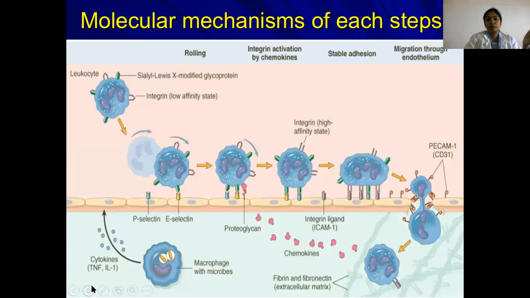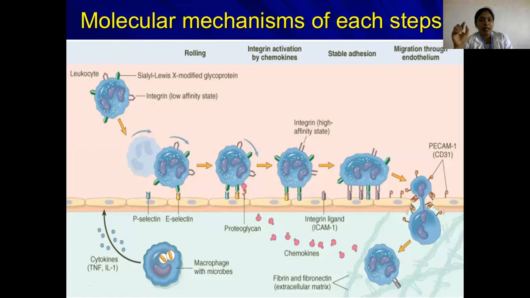Okay. So, as I told you earlier, this is the leukocyte. The leukocyte has certain adhesion molecules called selectins. I'll talk about selectins in detail. There are three selectins: P-selectin, E-selectin and L-selectin.